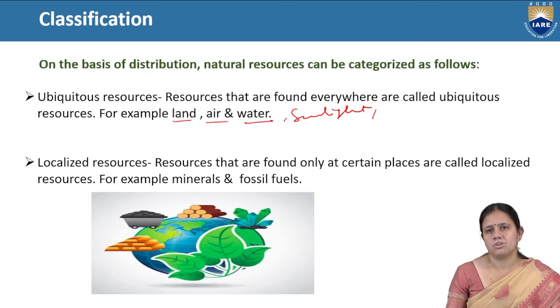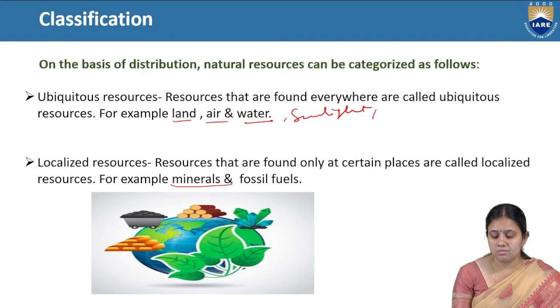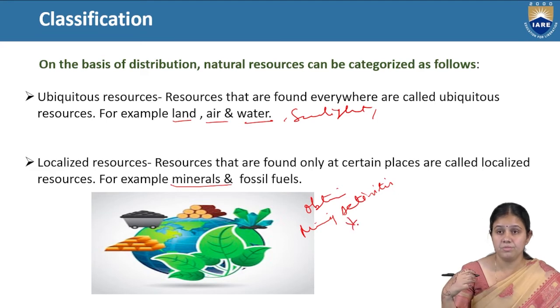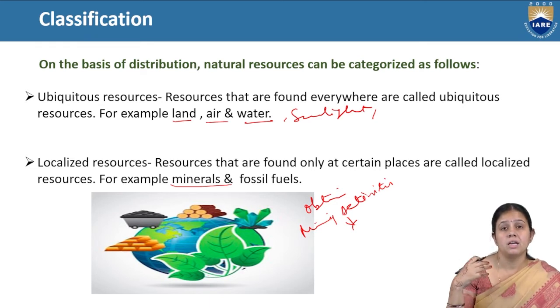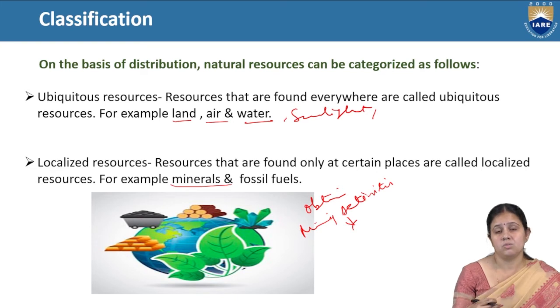For example, minerals and fossil fuels. We can obtain minerals by mining activities. So if you want to extract minerals from the sedimentary rock, we have to go to the mines. It is present only in that place. That is also the case with fossil fuel. Coal mines are there. You can go to coal mines, and then you can obtain coal from them. For minerals also, you will go to the mining areas, to the mining rocks, and you will get that mineral.